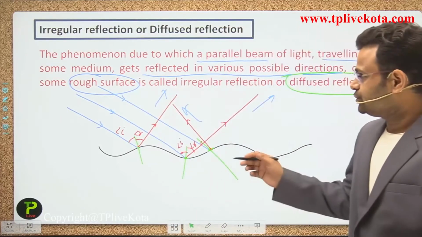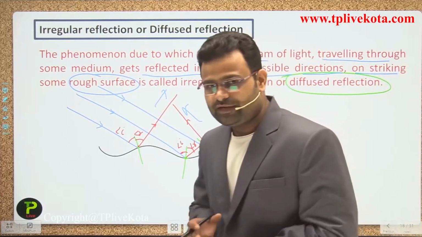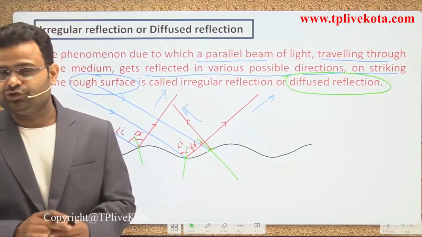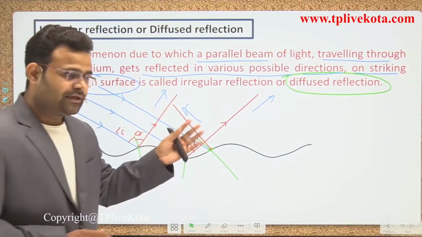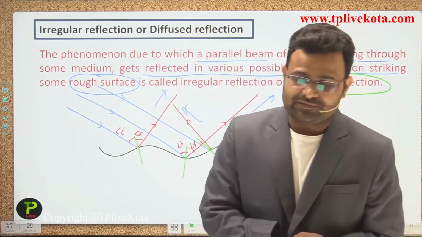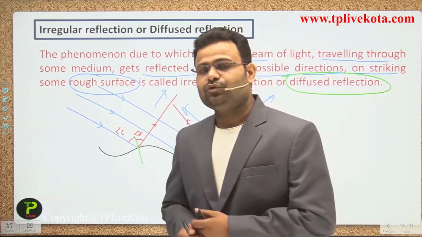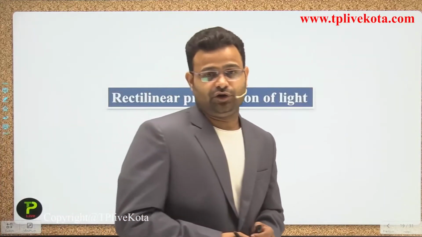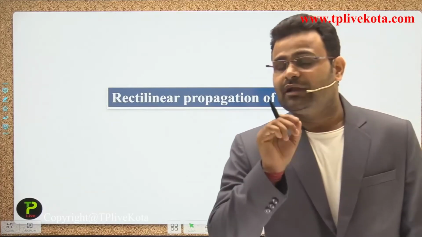Okay, guys. So that part is complete. In that part we discussed the law of reflection, its behavior and the complete terminology used in the law of reflection, and after that we saw how the law of reflection is used, guys, for a plane surface and for a rough surface also. Now we are moving to the next part, that is called the rectilinear propagation of light.